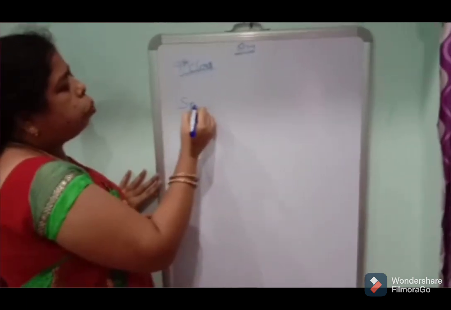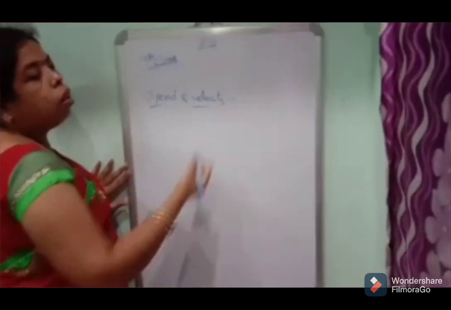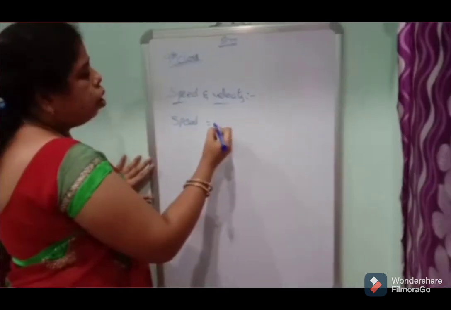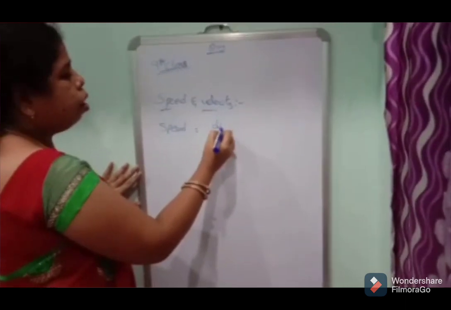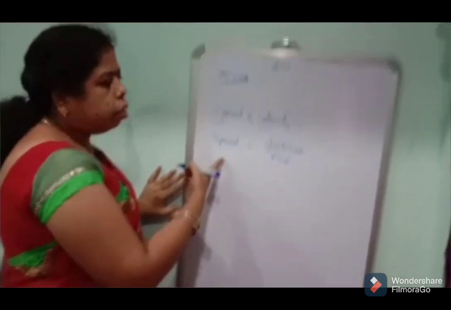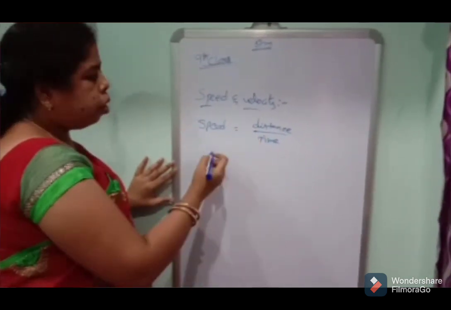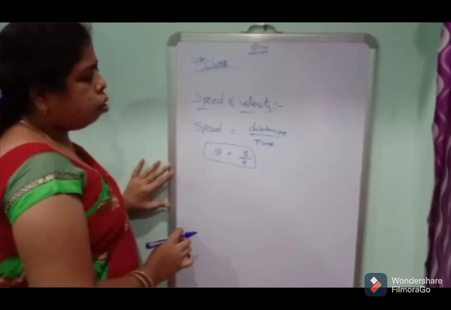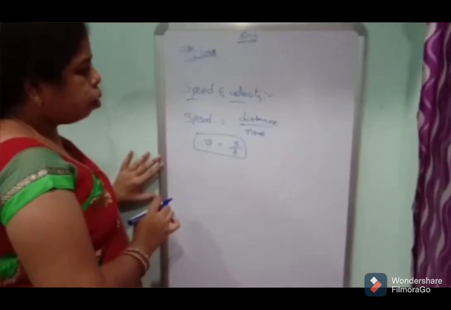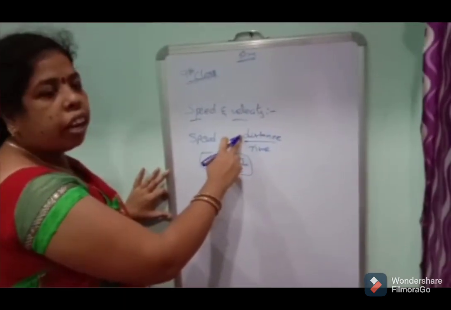Speed and velocity. Speed means the distance covered by an object in unit time.